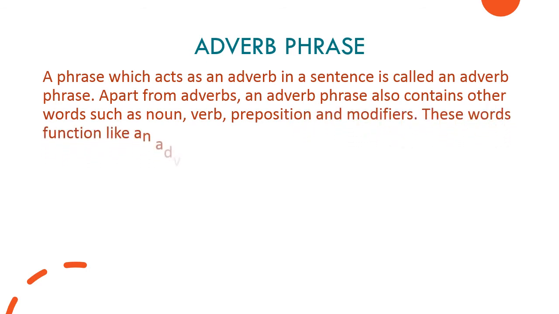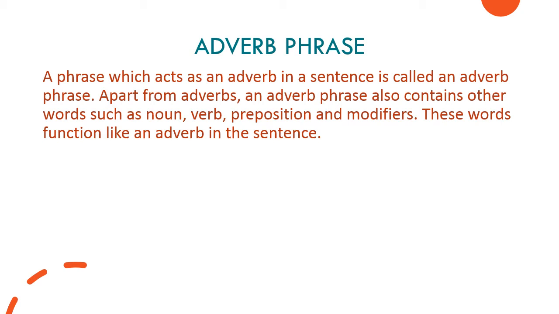These words function like an adverb in the sentence. So what is an adverb? It's a word which adds more meaning to the verb, noun or preposition. That is an adverb phrase. It modifies the noun, verb, preposition and other modifiers.